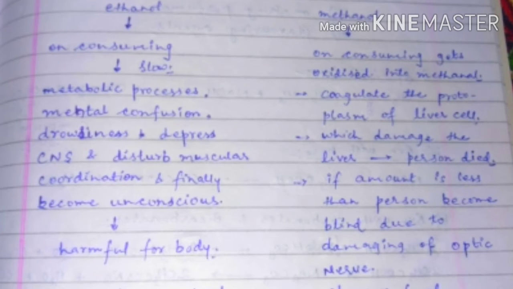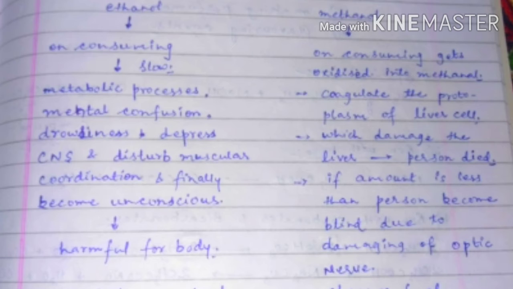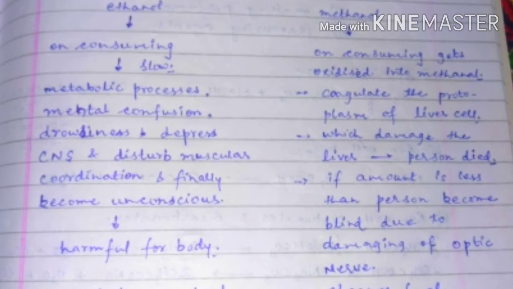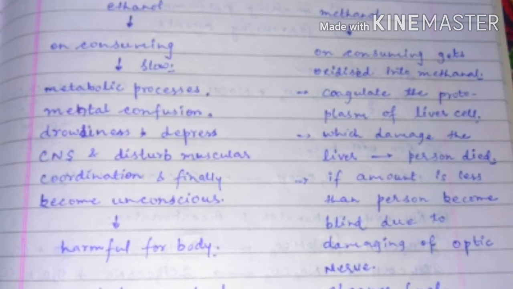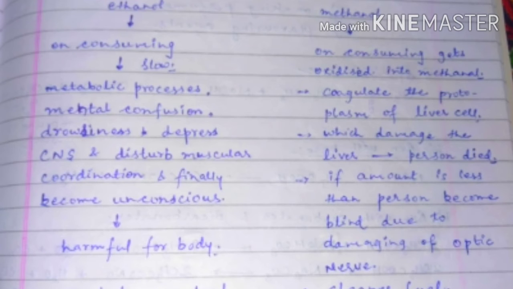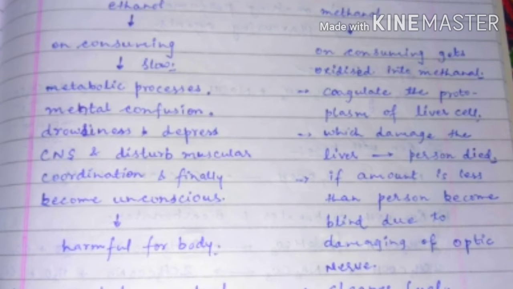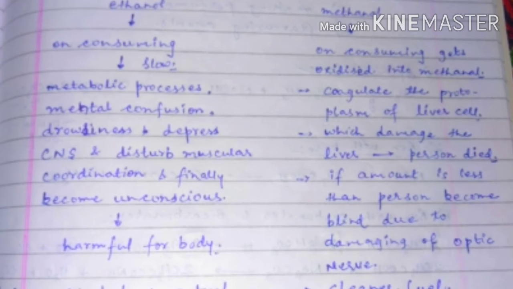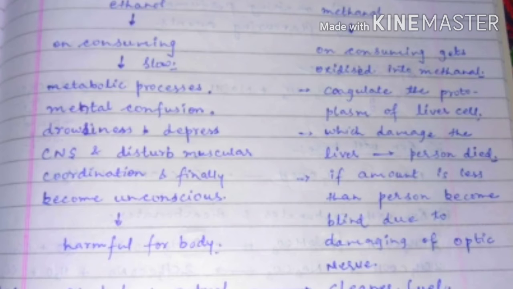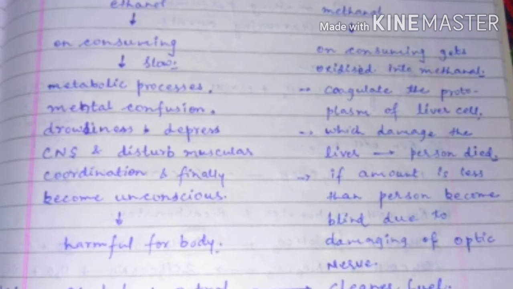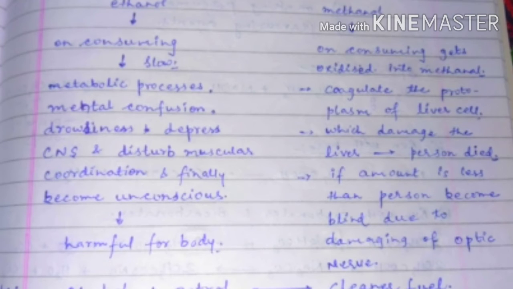We also see that muscular coordination gets disturbed. Because of these symptoms, finally the person becomes unconscious, and ethanol is harmful for our body. Then students, we will discuss methanol.